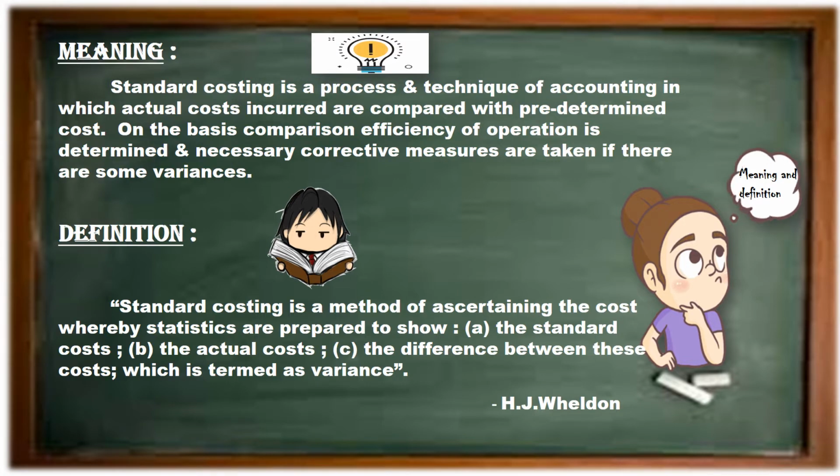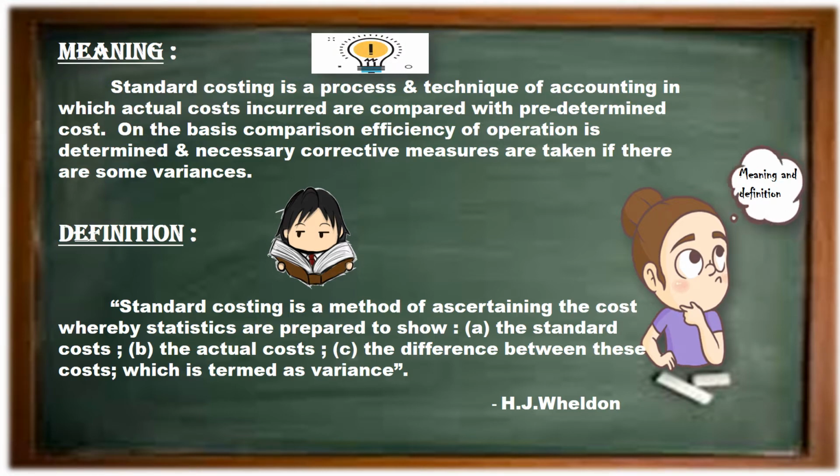Meaning: standard costing is a process and technique of accounting in which actual costs incurred are compared with predetermined costs. On the basis of comparison, efficiency of operation is determined and necessary corrective measures are taken if there are some variances.